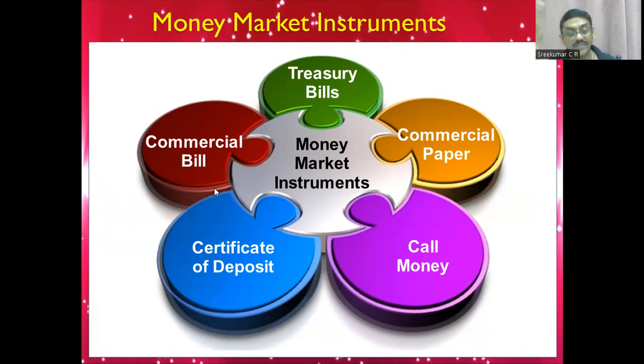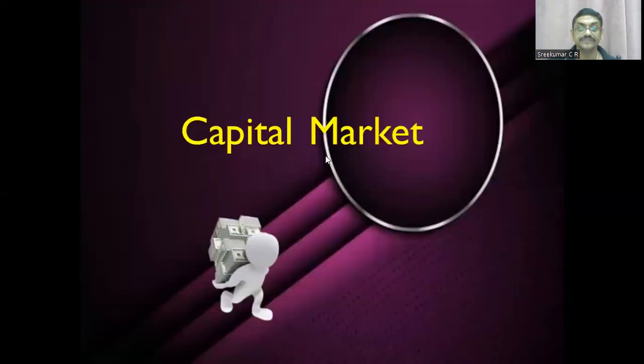Commercial bills are actually your bill of exchange. We have studied about bill of exchange in class 11th accountancy. You know bill of exchange. Then call money. Call money is actually a temporary adjustment made between two firms, maybe for 3 days or for 5 days, and the rate of interest is called the call rate.